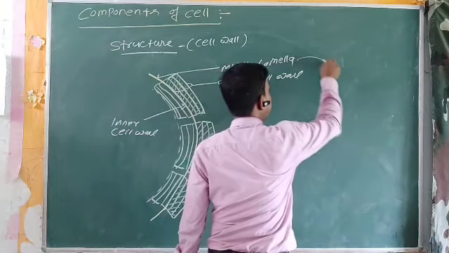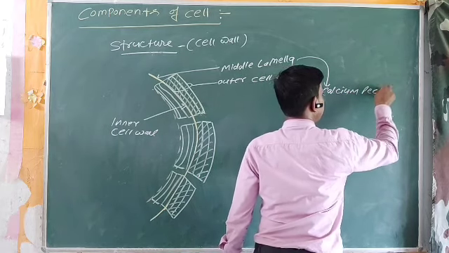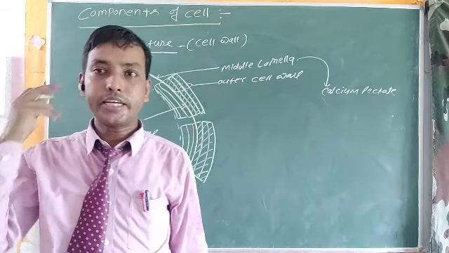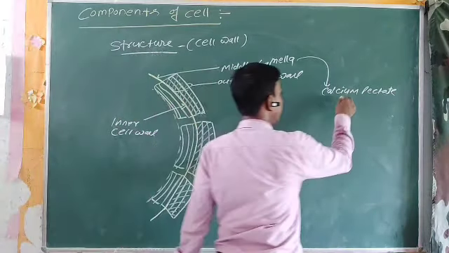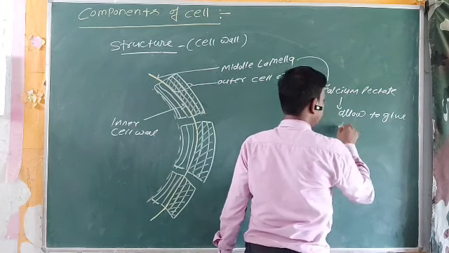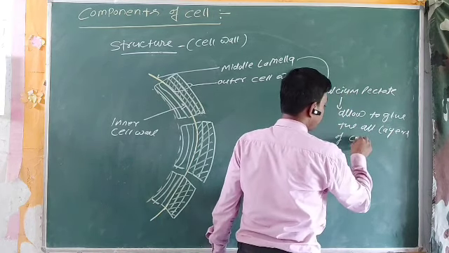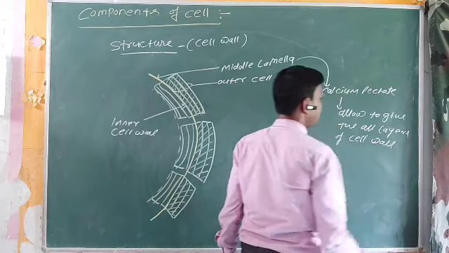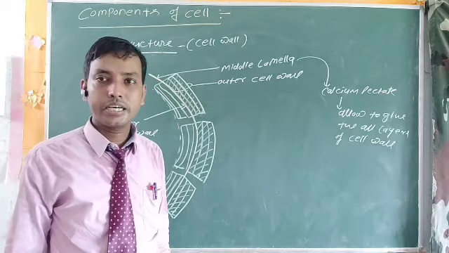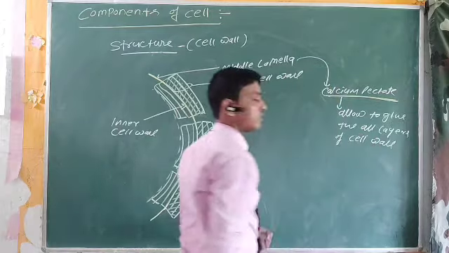मिडिल लैमेला. And that middle lamella is made up of calcium pectate, and that allows to glue all the layers of cell wall. It may be asked in the NEET examination. The composition of middle lamella is कैल्शियम पैक्टेट. यहां पे नोट कर लीजिए, कैल्शियम पैक्टेट.